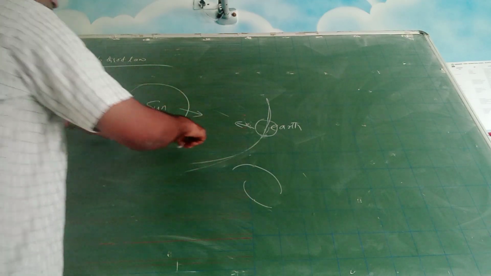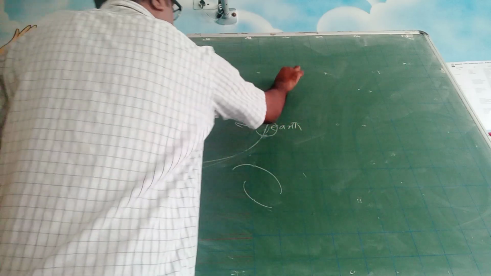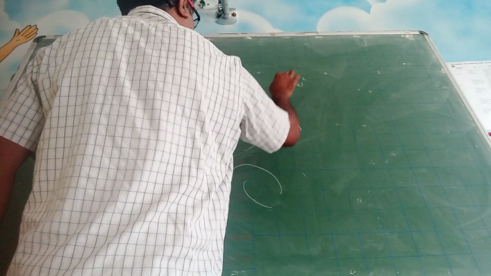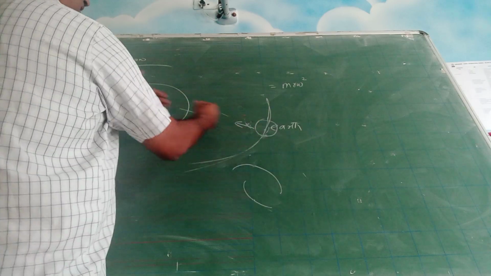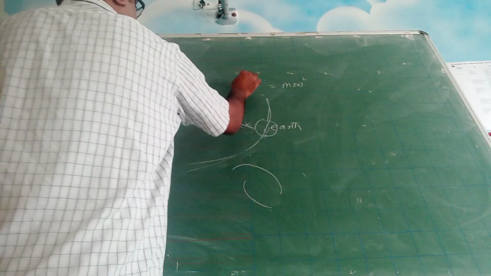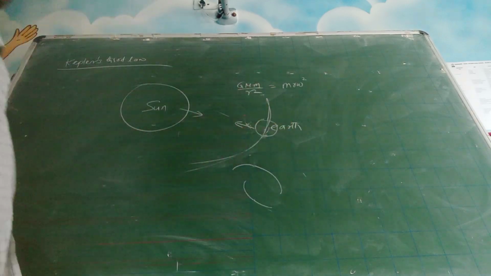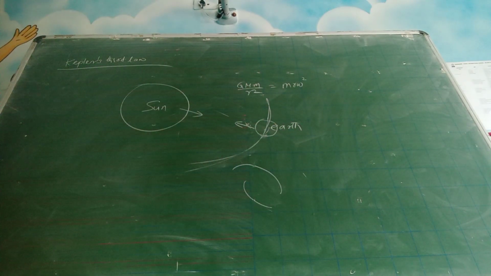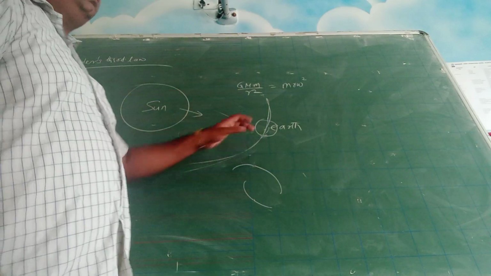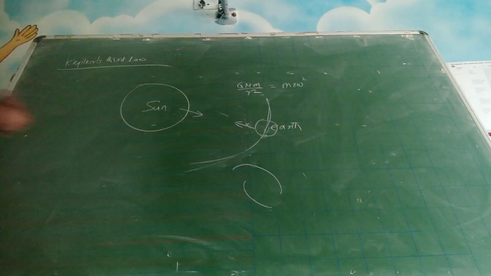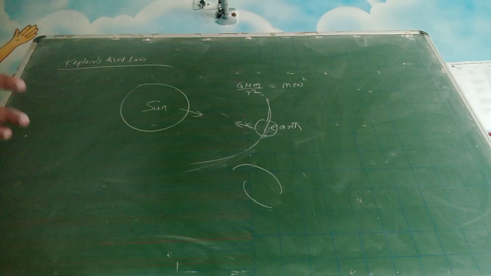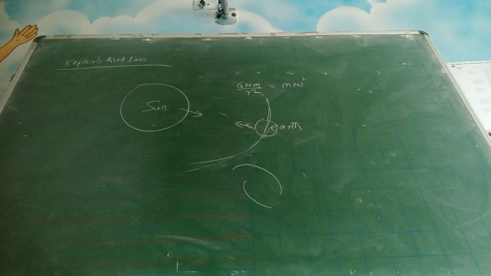Because they are moving, this is experiencing a centripetal force, which is equal to the gravitational force between them, which is GMm by r square. This is what I have written in that derivation. So mind you, Sun and Earth, they are not stationary. They are both moving in some elliptical or circular orbits, and it is true for other planets also. It is true for our universe. Otherwise, everyone would have been sucked into someone or other.